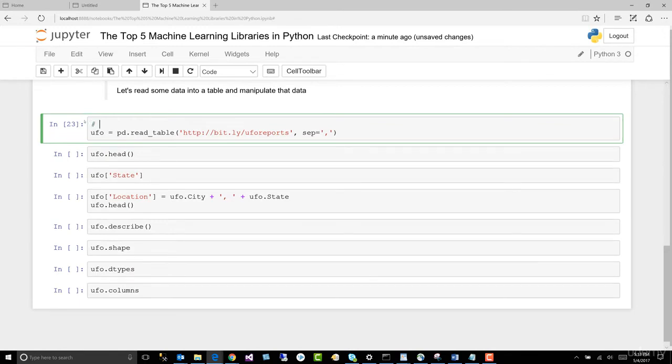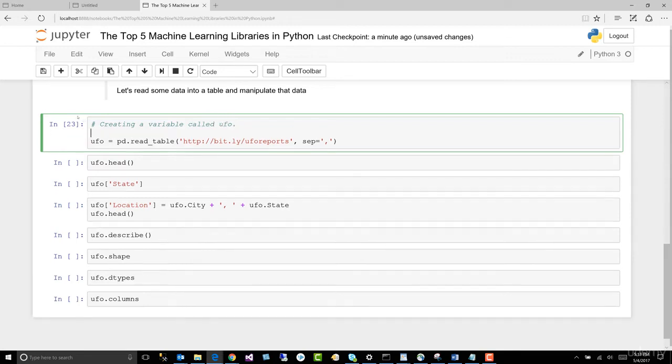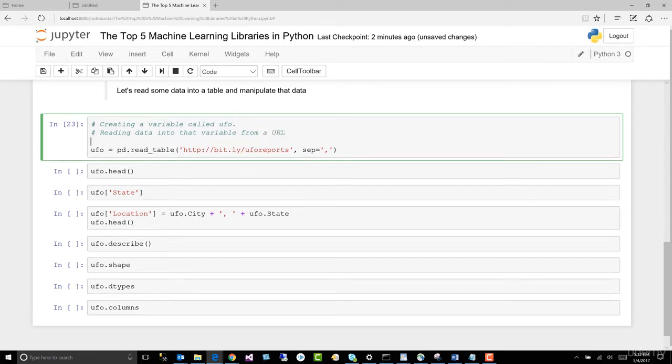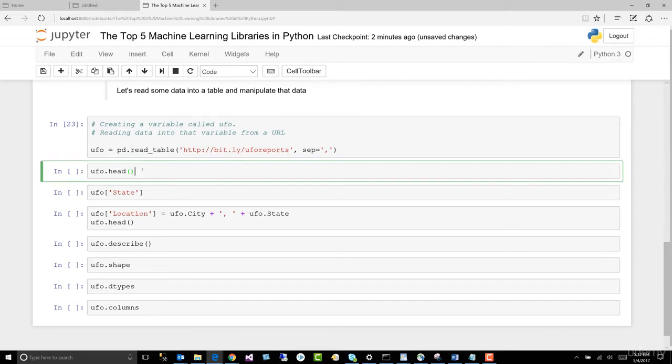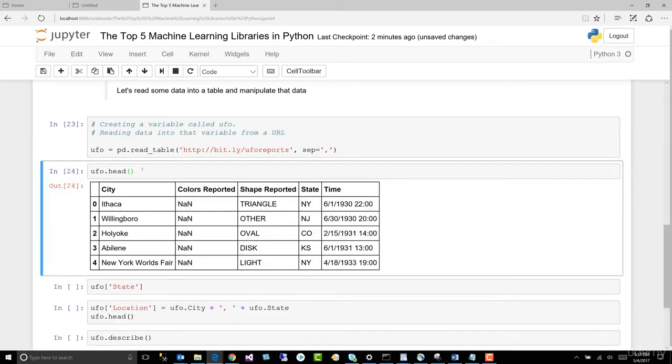So place the pound sign. What is it doing? We are creating a variable called UFO. Then, pound sign, we are reading data into that variable from a URL. All right, so walk through and comment these.